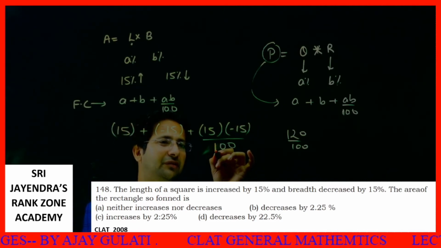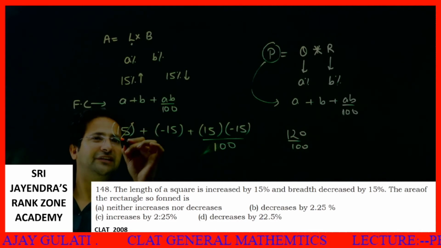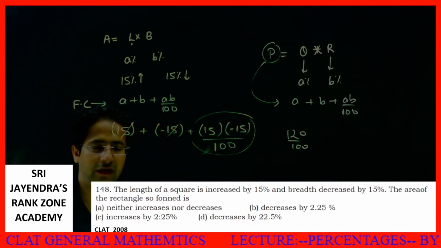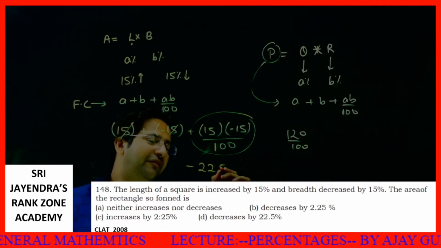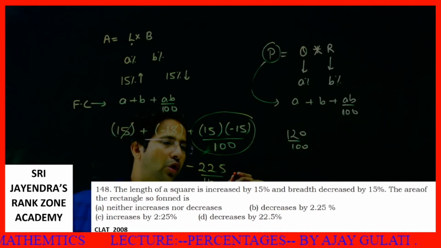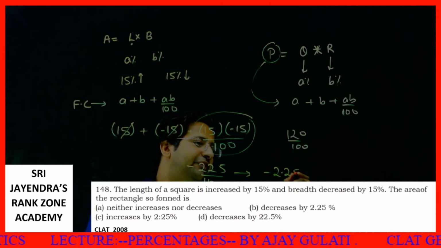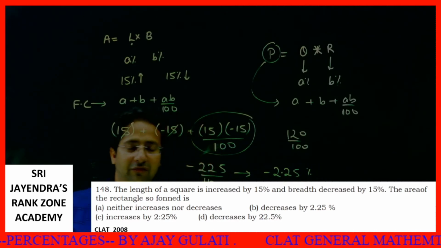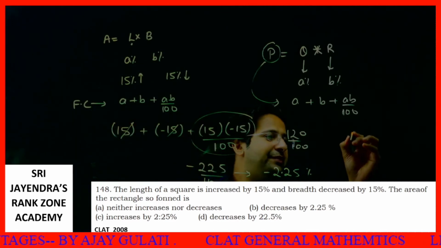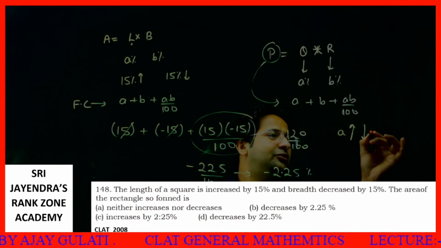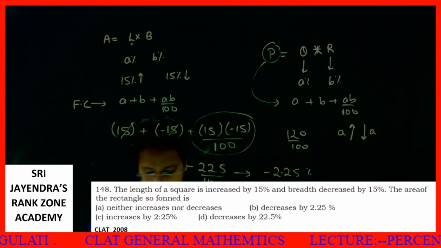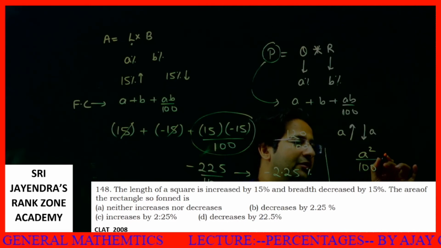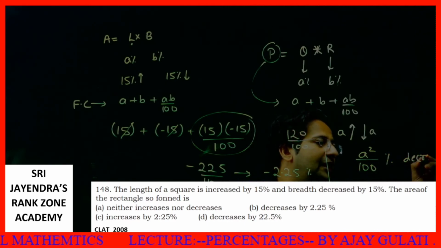Upon 100. Okay, this will be plus 100. So these things cancel out. What I get is this part only. So this is minus 225 by 100, or I can say minus 2.25, which means a decrease of 2.25%. What I mean to say is, whenever there is the same percentage, say an increase by a percent and a decrease by a percent, the final change will always be A square by 100% decrease. This will be the answer.